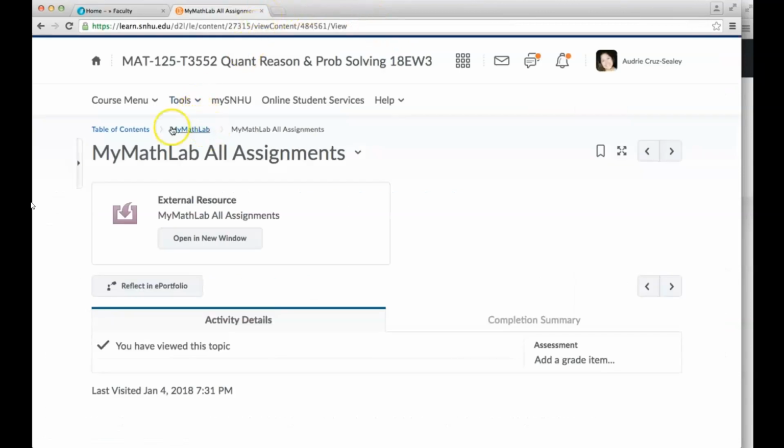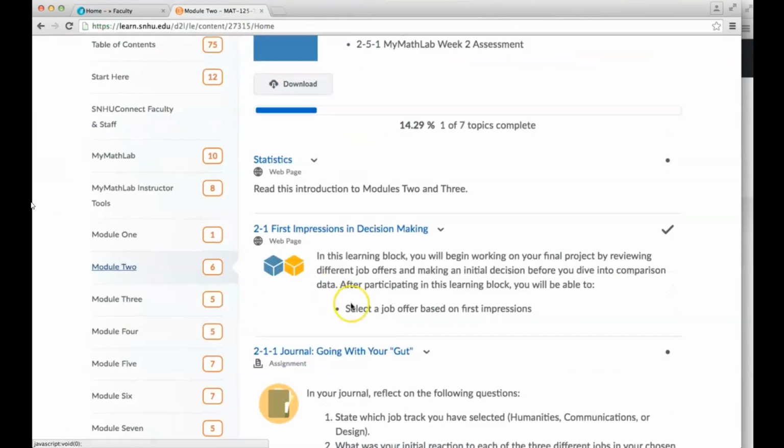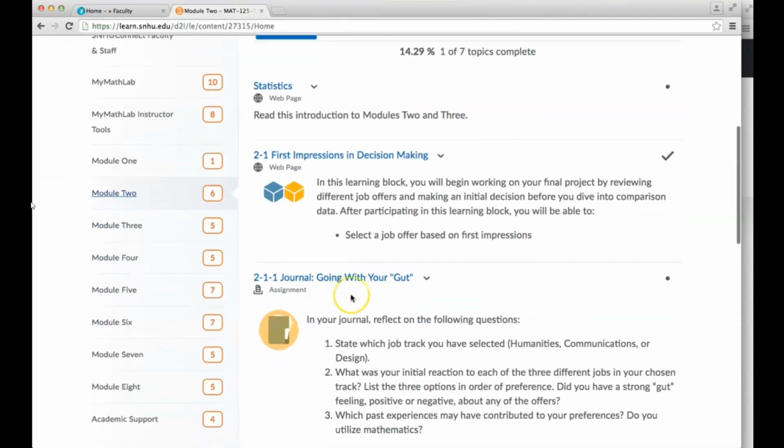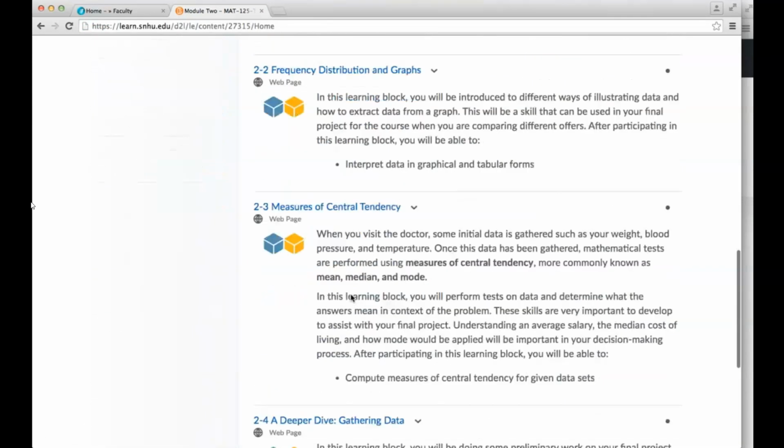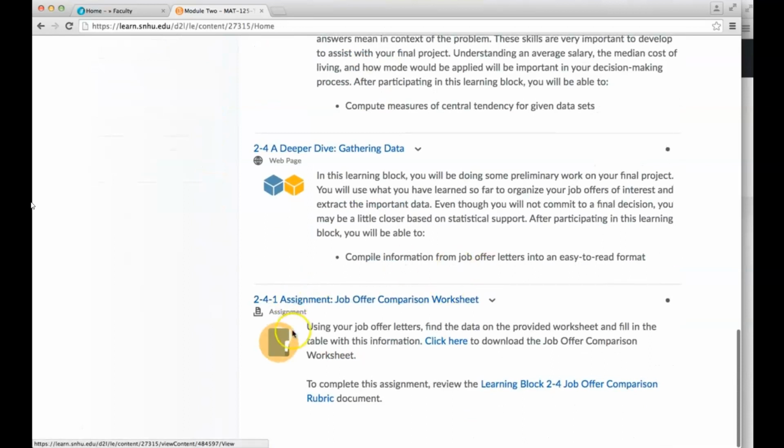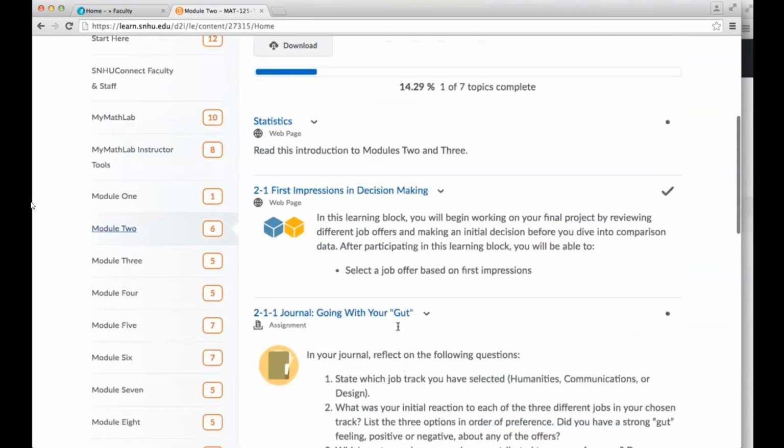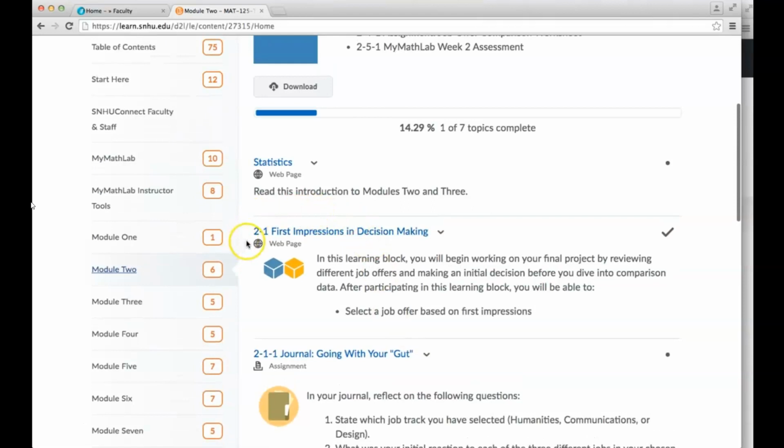You're also going to have a journal, which I'm going to go over here in just a second, and you're also going to have a worksheet that you're going to complete. Now, I'm going to go to this very first block. The theme that we're doing is statistics, and you're going to do this theme in modules 2 and 3. But I want to go to this very first block, which is first impressions in decision making. Okay, so I'm going to click on this block.